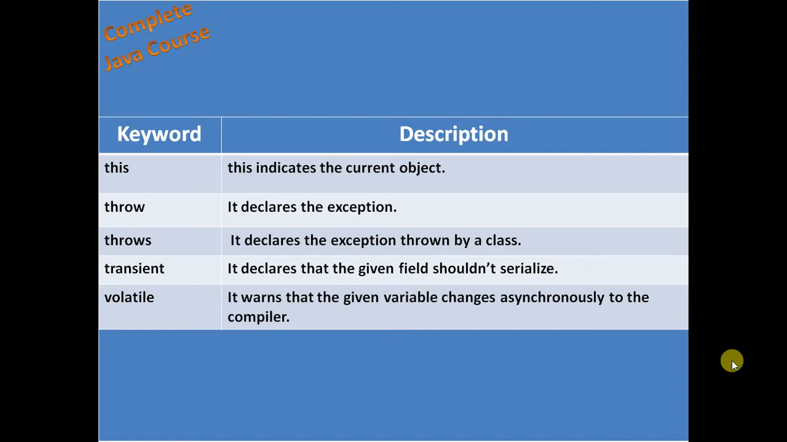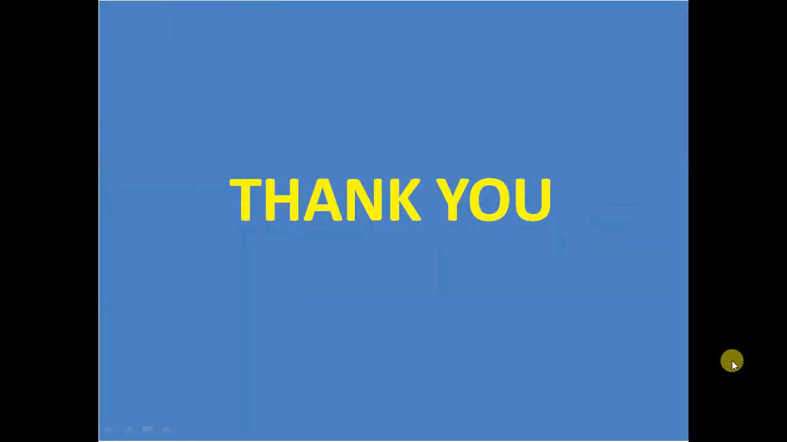This. It indicates the current object. Throw. It declares the exception. Throws. It declares the exception thrown by a method. Transient. It declares that the given field should not be serialized. Volatile. It warns that the given variable changes asynchronously to the compiler.